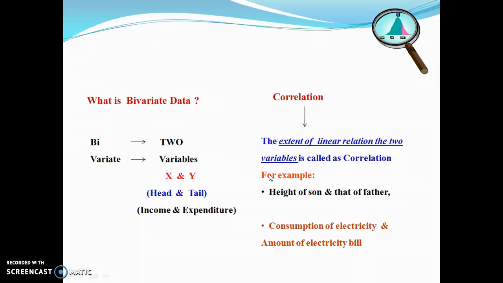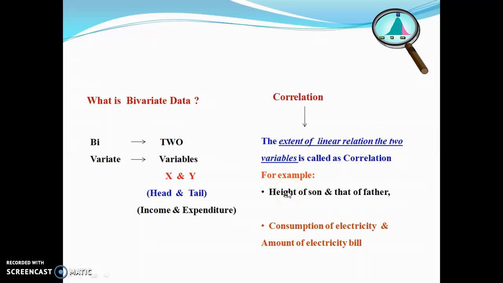For example, many a time we come across situations where two variables are intercorrelated. For example, the height of son and that of father, or consumption of electricity and amount of the electricity bill.